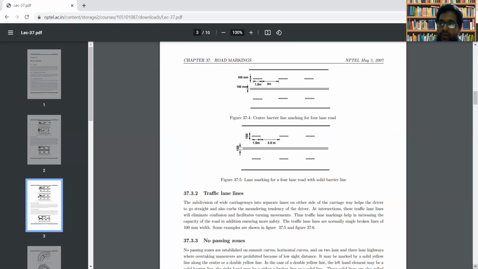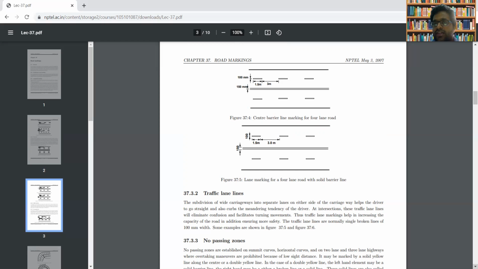These divisions will help the driver to go straight, and will make sure that the driver does not have a tendency to meander or cross into the adjacent traffic streams.